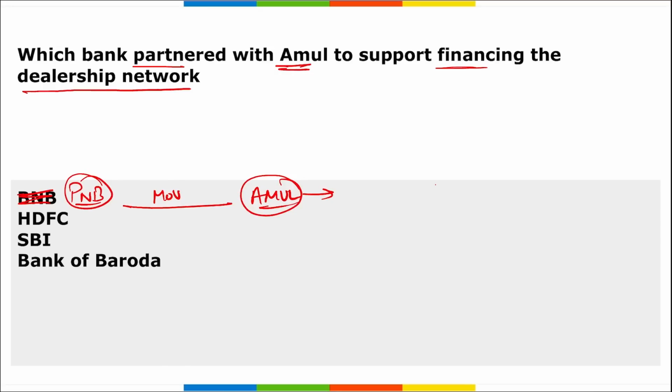Correct? This MOU was signed at Punjab National Bank's corporate office in Dwarka, New Delhi, in the presence of Jayen Mehta, the managing director of Amul. Under this, PNB will finance Amul's retailers, wholesalers, dealers, area milk distributors, and exclusive Amul preferred outlets in India, right? And this will be financed under Mudra, that is the Micro Units Development and Refinance Agency scheme, right?